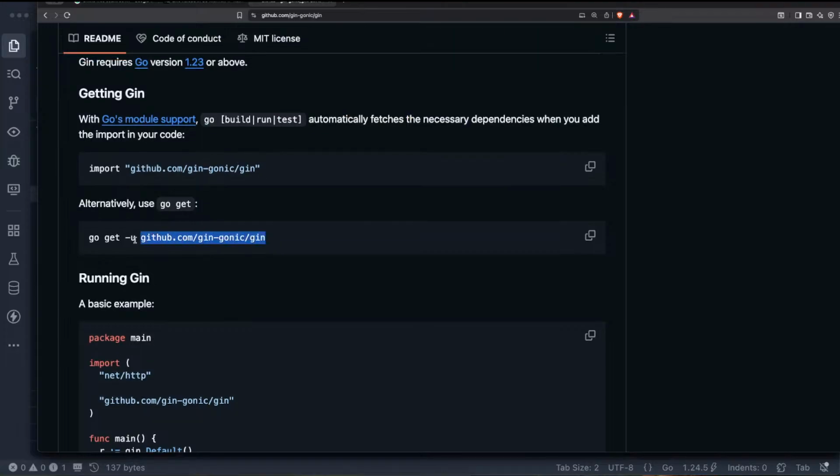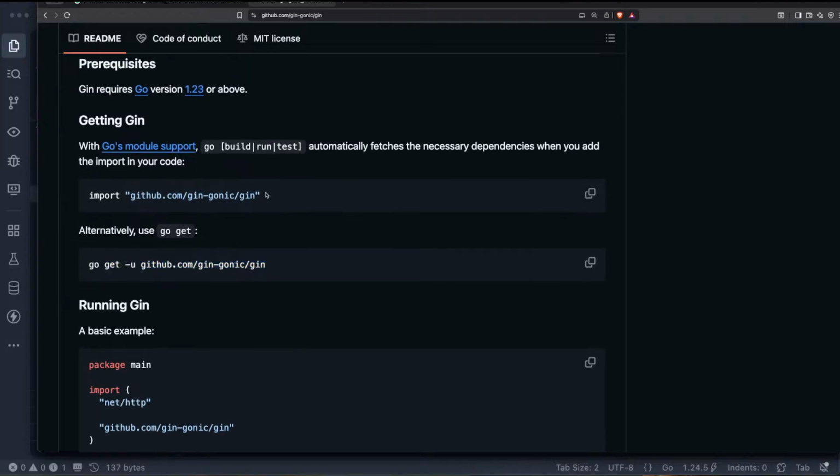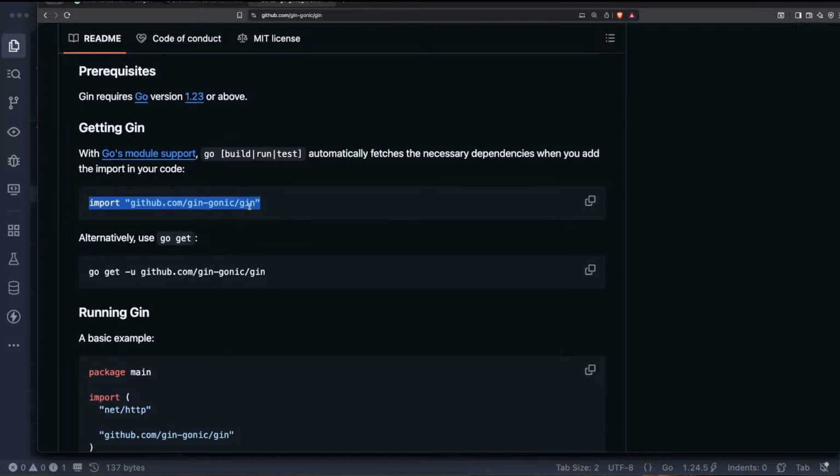So you can either use go get, or you can just import it and let Go do its thing. So sometimes Go will install it for you automatically. Sometimes. So let's try and see if Go will install it for us. So we have this. This is where the old Gin is. This is the full directory.